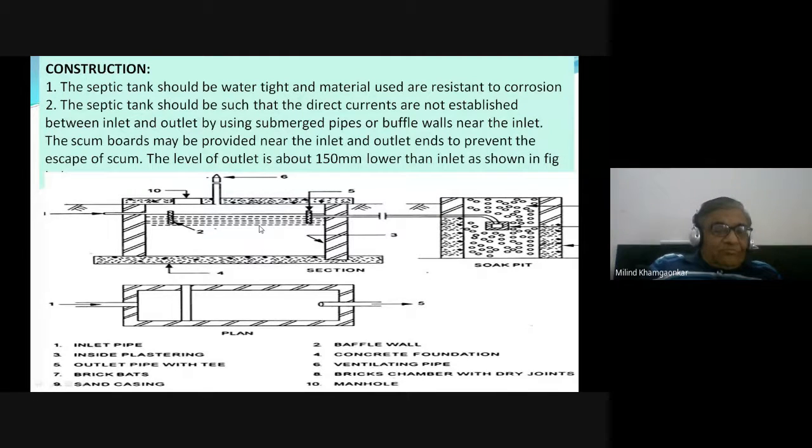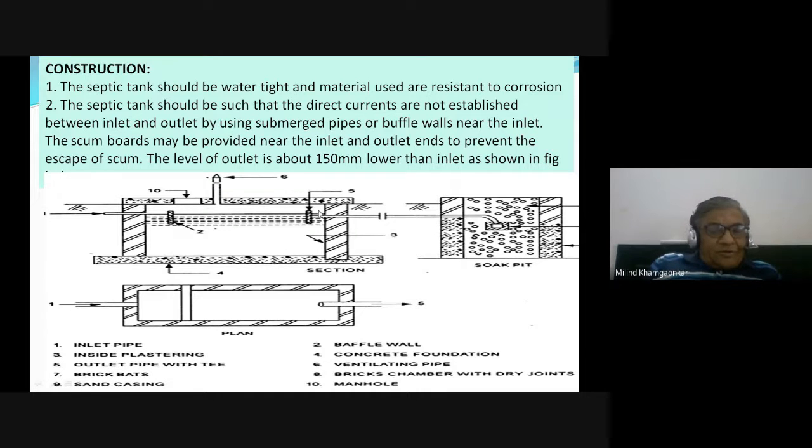Some scum like soap, oil or fats, or grease, if it comes along with this sewage, is allowed to float with the help of this scumming technology, that is the baffle walls and submergence of the pipe into the liquid.